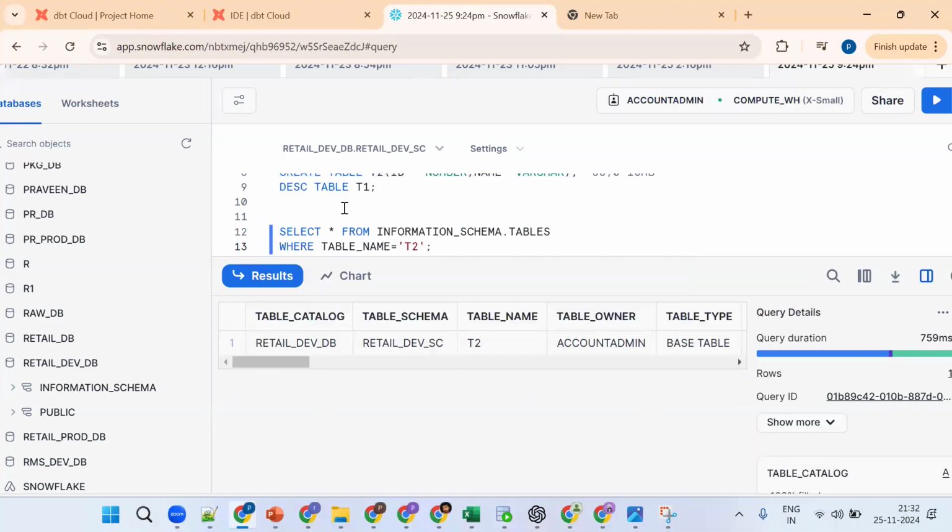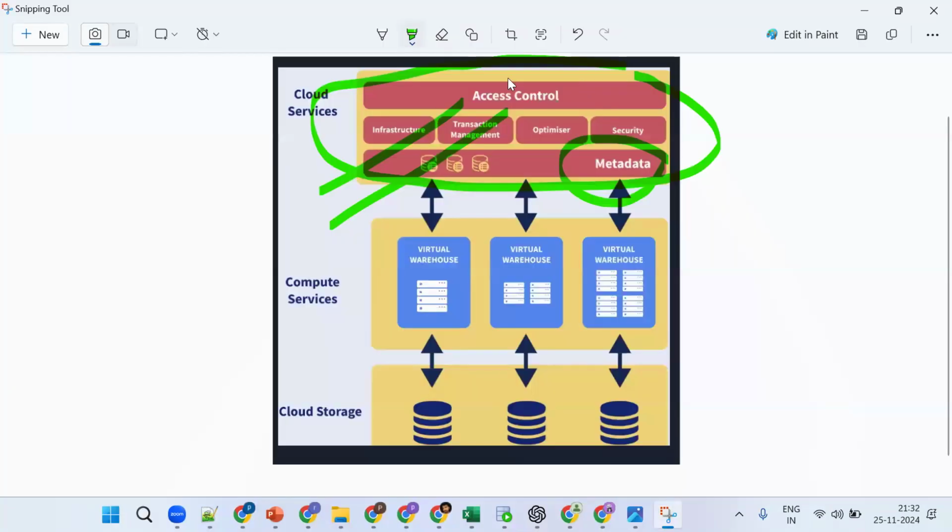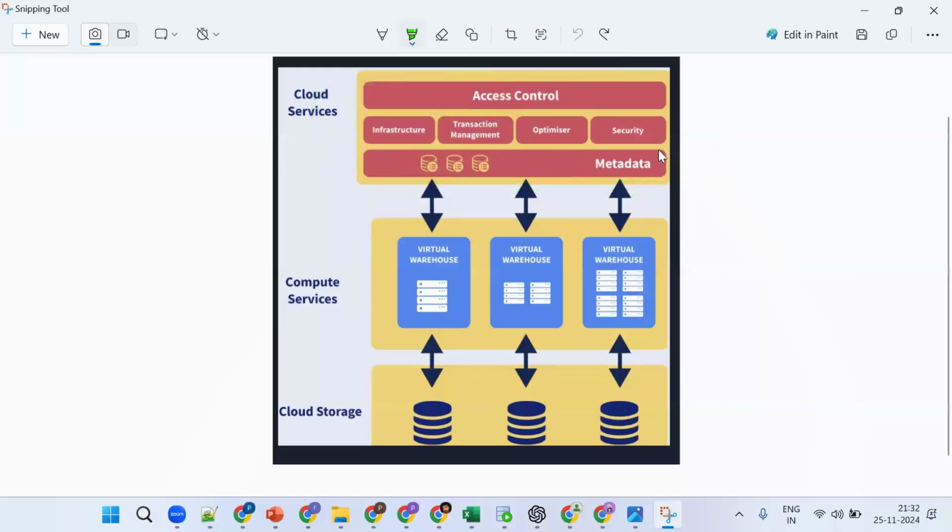Are we doing anything? Nothing. So who will take care of all these things? Snowflake. Which layer? The cloud service layer, mainly metadata management. This is important: whenever you create any table, who will come into the picture? The Snowflake cloud service layer, metadata management.